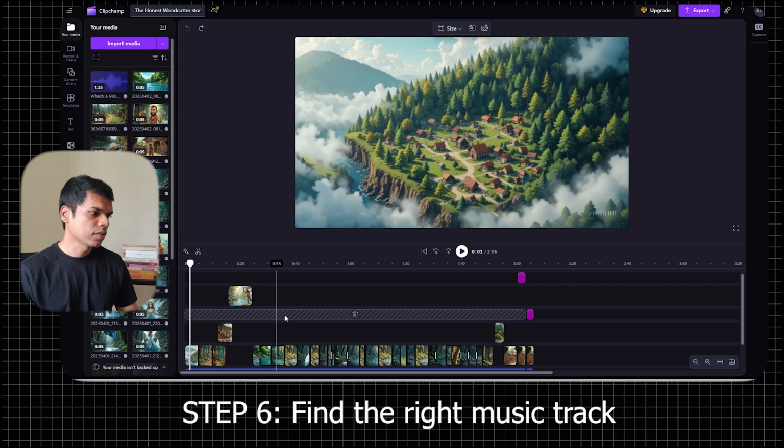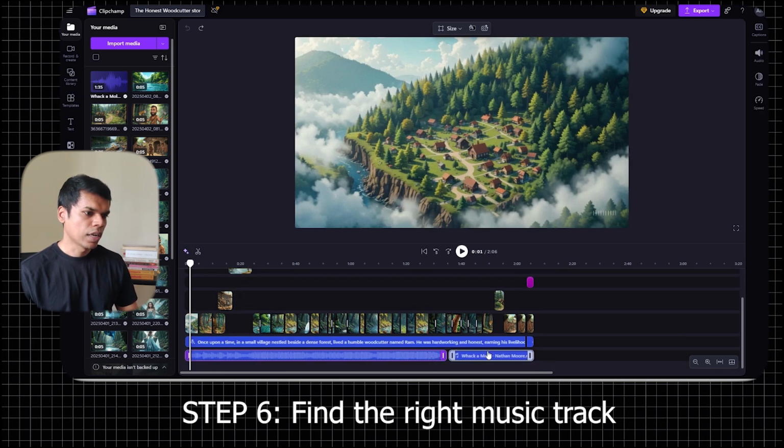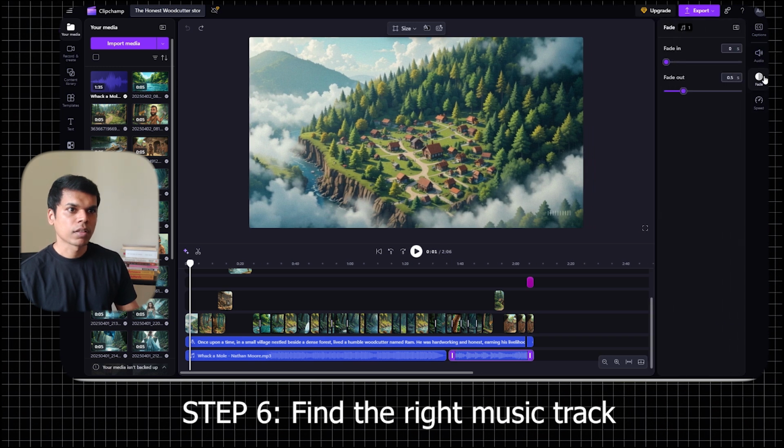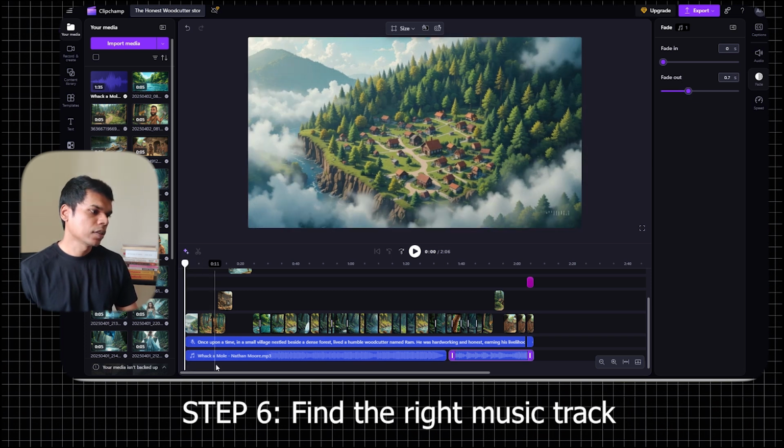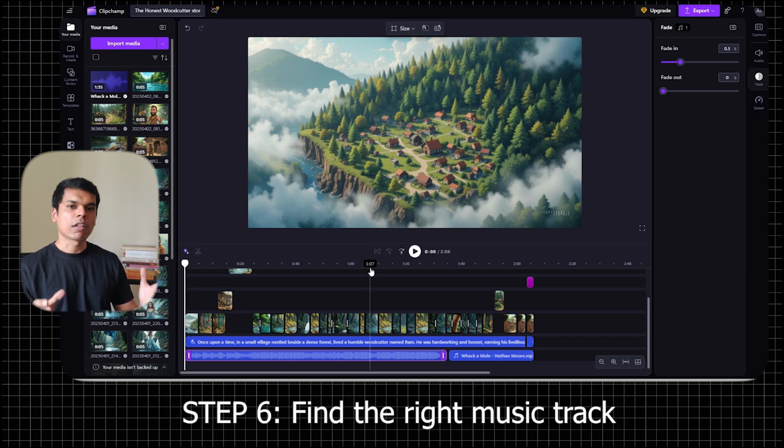adjust its length here. Now let's say you want to add a fade out. So click here and I'm giving a 1 second fade out. Likewise, in the beginning, you can also give a fade in of 1 second. This way our video is ready.